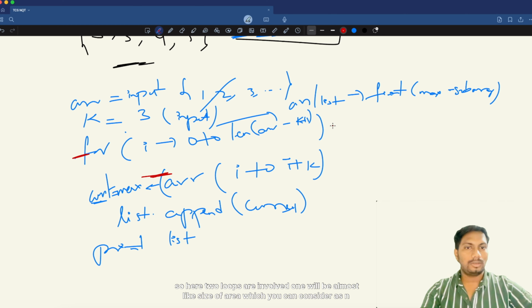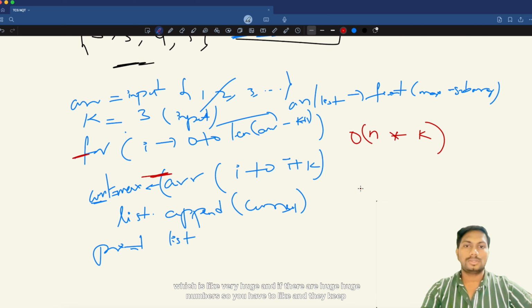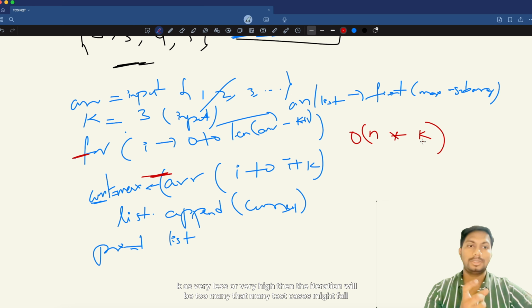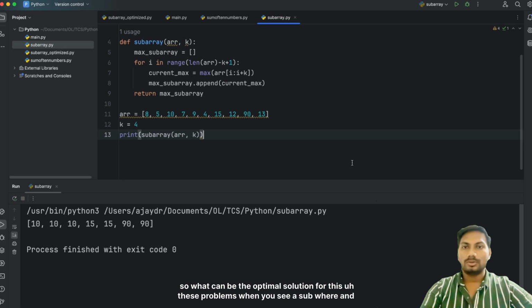One will be almost like the size of the array, which we can consider as n, and that is going till k every time. So this is order of n into k complexity, which is very huge. If there are huge numbers, and k is very small or very high, then the iterations will be too many, and many test cases might fail. So what can be the optimal solution for this?